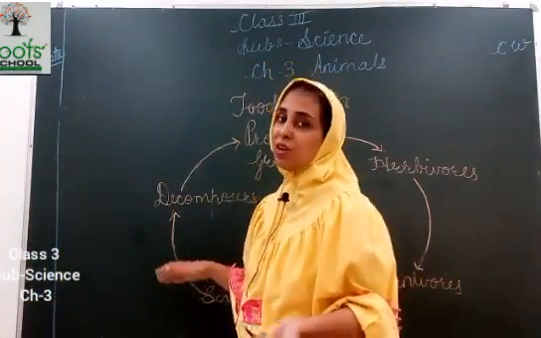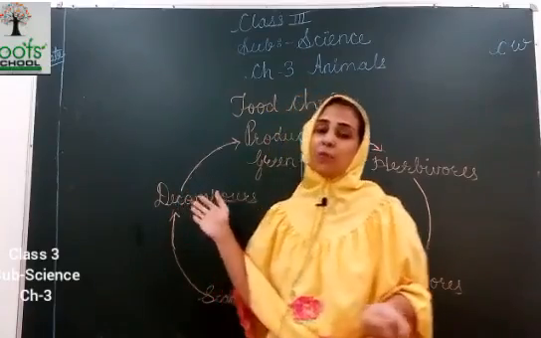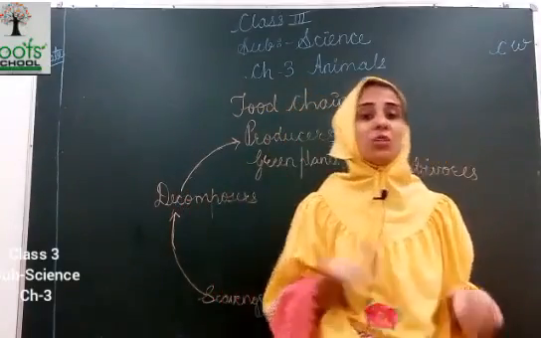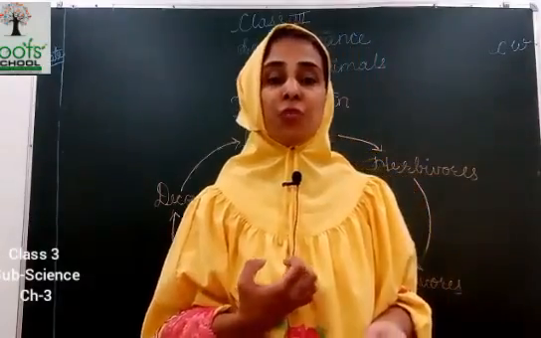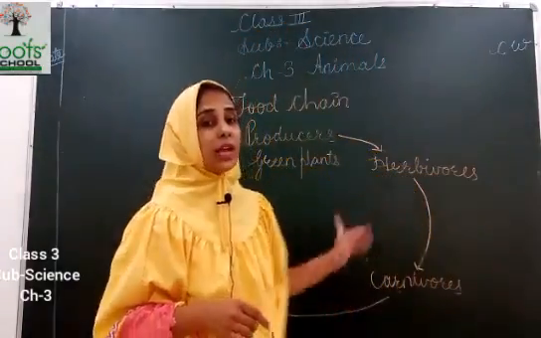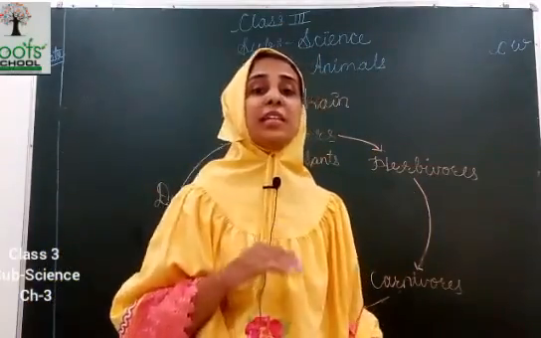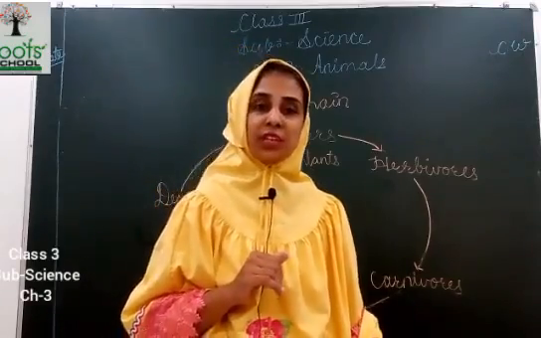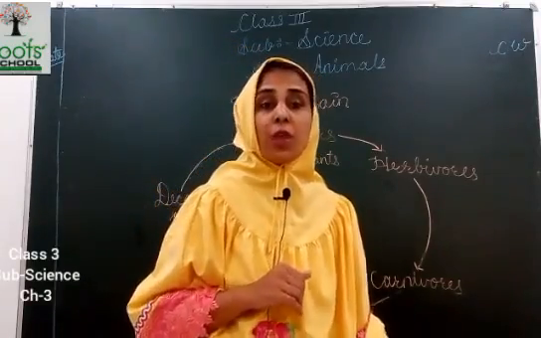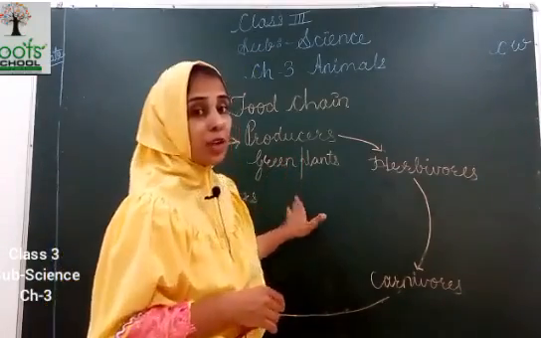If scavengers are not there, what will the decomposers do? And if decomposers are not there, then what's the use of the soil, or where will the plants take nutrition from? So this cycle is important. It is nature's way of maintaining a balance. Now we can take an example like producers, that is green plants.